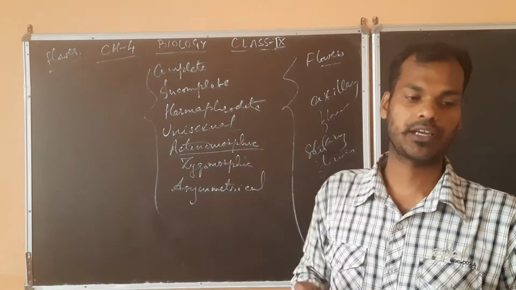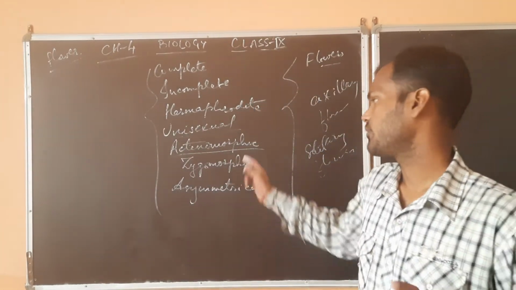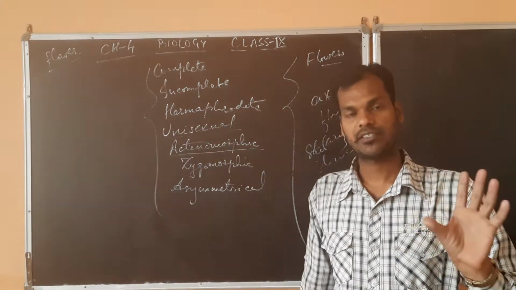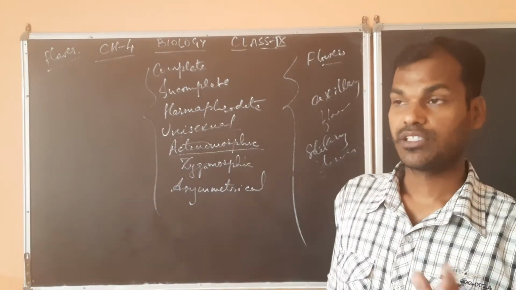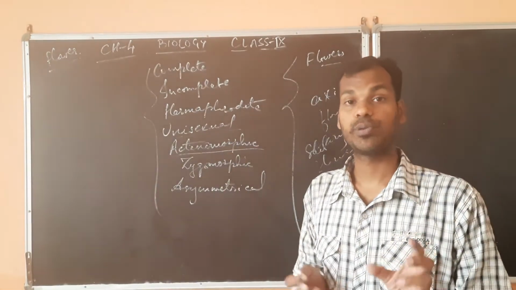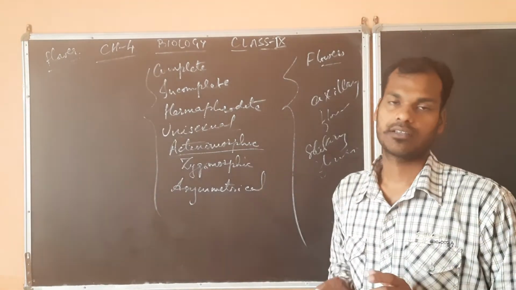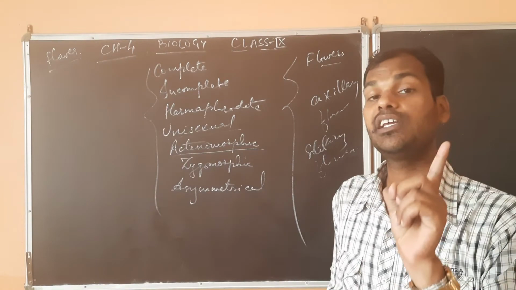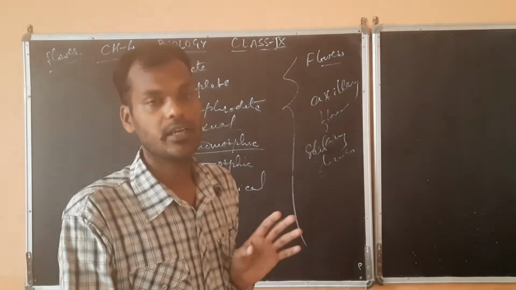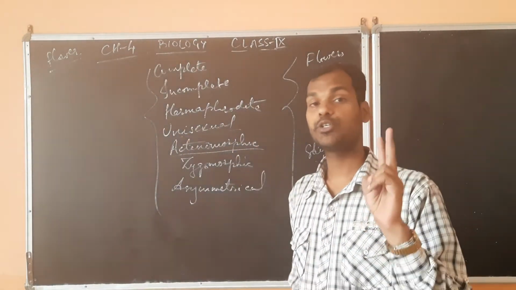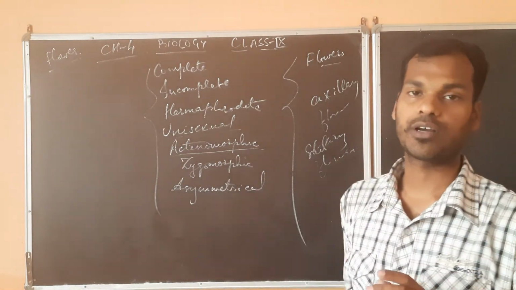That is actinomorphic. Example, you can see dhatura. If you see, you can divide it in more than two planes, means similar halves in two or more planes. That is dhatura, you can see. Next, zygomorphic. Zygomorphic means in only a single plane, one plane only, you can divide a particular plant or flower into exactly two halves. That will be known as zygomorphic.